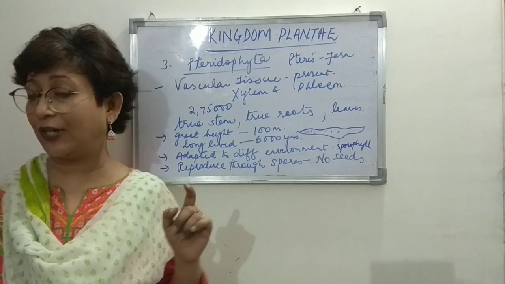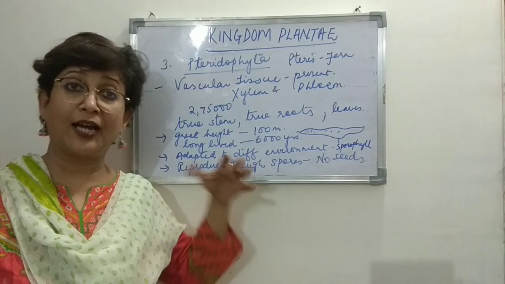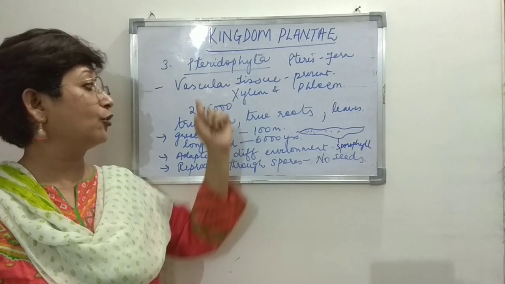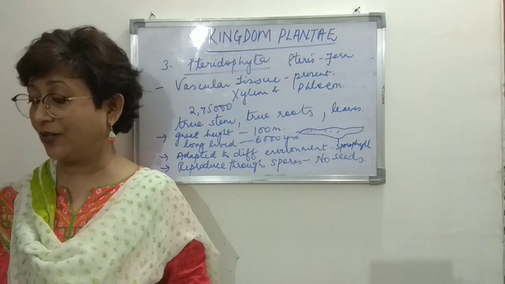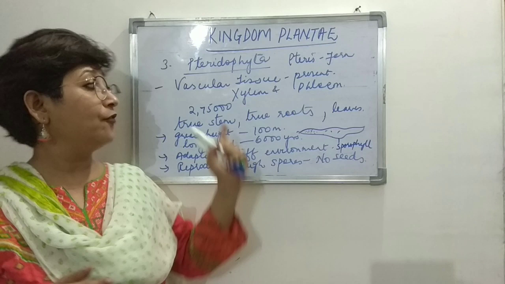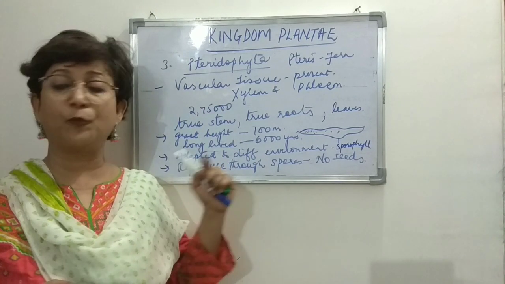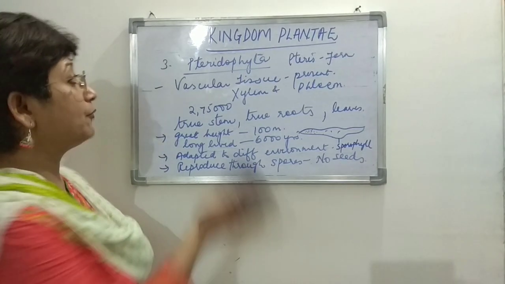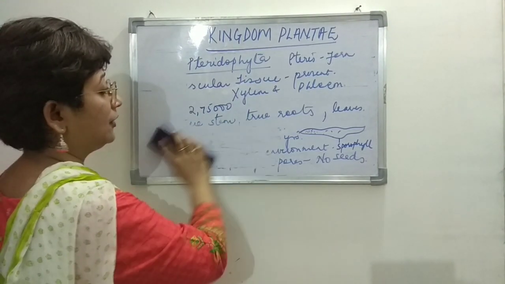Bryophytes have rhizoids, which are root-like structures, whereas pteridophytes have true roots. In bryophytes, the gametophyte phase is dominant, whereas in pteridophytes, the sporophyte phase is dominant. So that's the basic difference, and we move on to the next category.